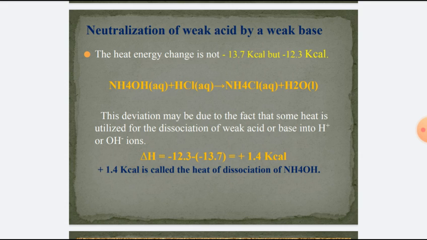In other words, delta H will be equal to plus 1.4 kilocalorie. This amount of change in enthalpy is called the heat of dissociation of ammonium hydroxide, because ammonium hydroxide is a weak base.